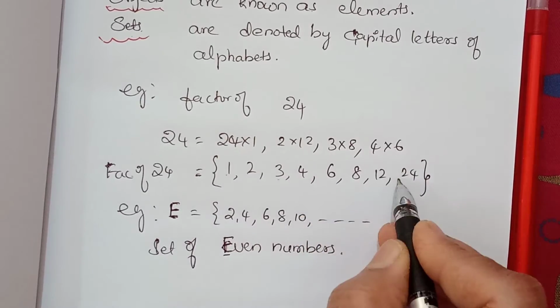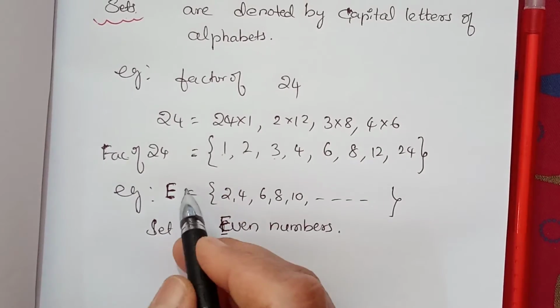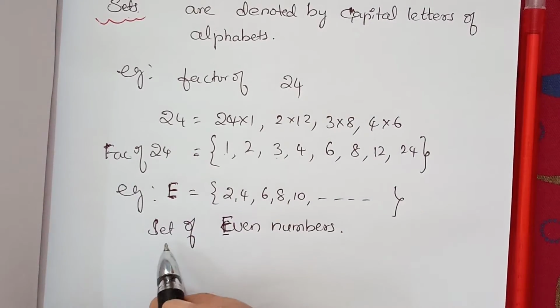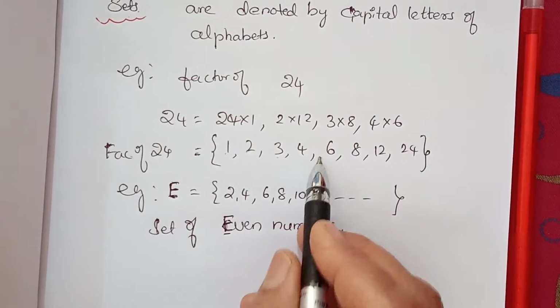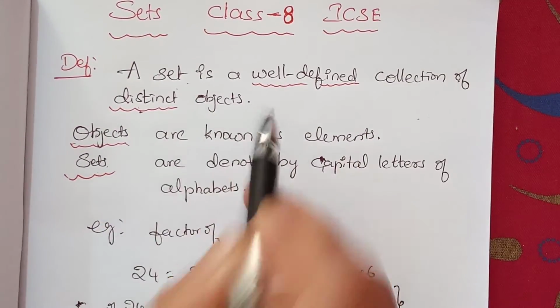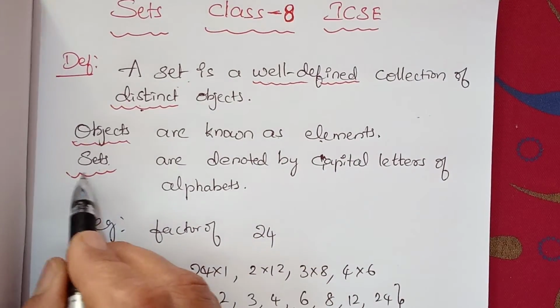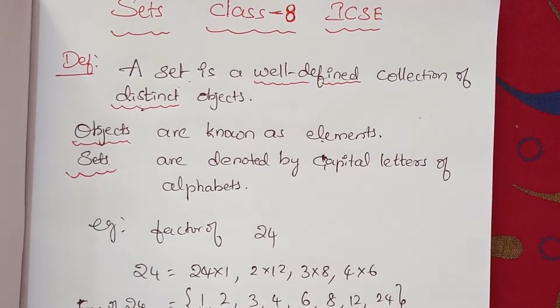There is no repetition, so this is called well-defined. No elements are repeated and all are distinct, so a set is a well-defined collection of distinct objects. Objects are nothing but elements. Sets are denoted by capital letters.